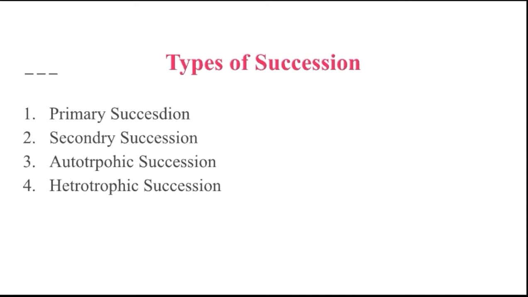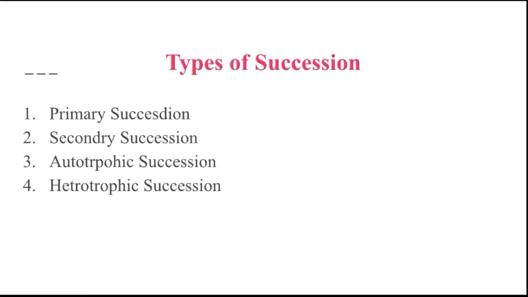The first group of organisms which initiate ecological succession is called a pioneer community. It means the first group of organisms found in a particular area that initiate the ecological succession, that is the pioneer community. We call it the pioneer community.